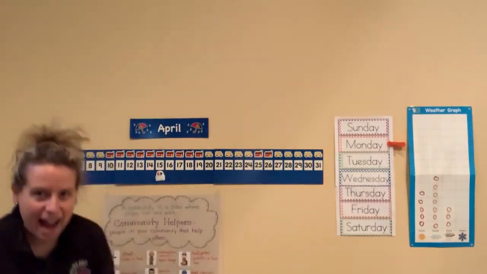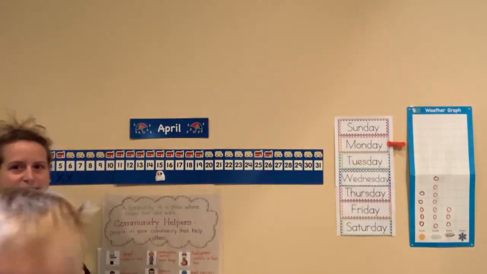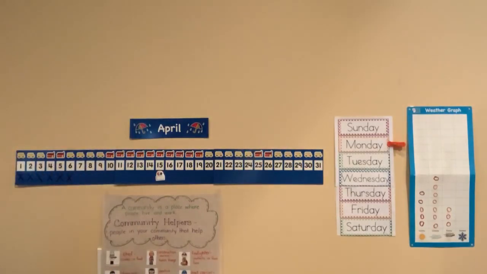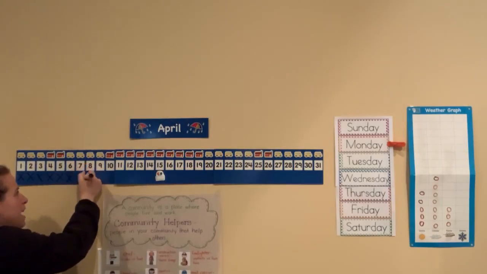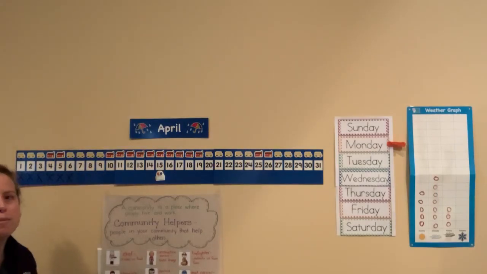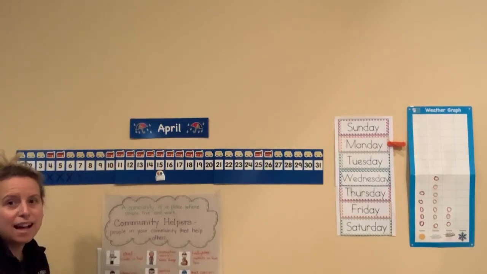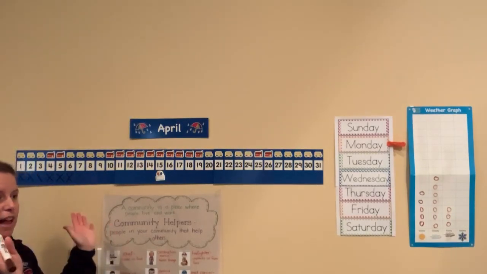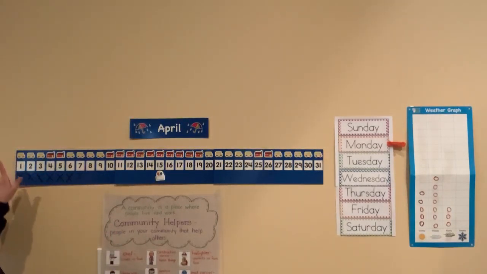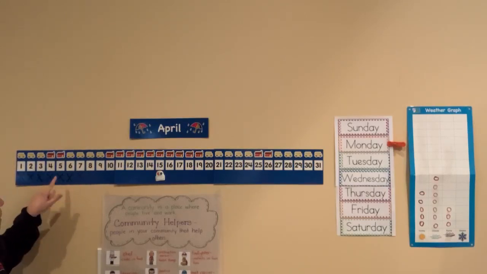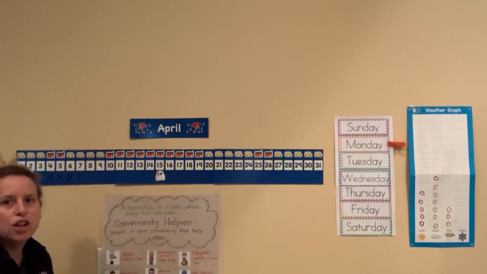Yesterday, we had the number 6. What number comes after 6? Let's think about it. 1, 2, 3, 4, 5, 6, 7. So I'm going to put an X under the number 7. I am going to clap and count from 1 to 7. When I get to 7, I am going to stop. Get your clapping hands ready and your counting mouths. 1, 2, 3, 4, 5, 6, 7.